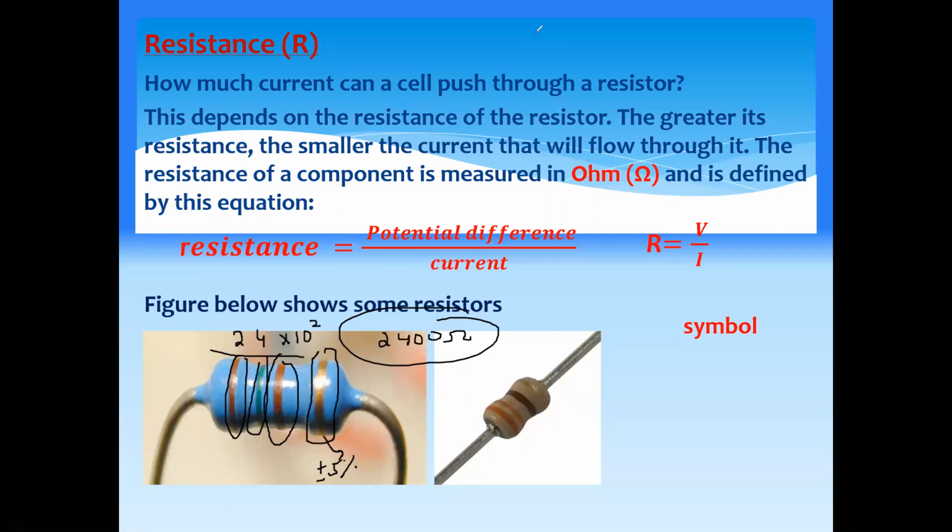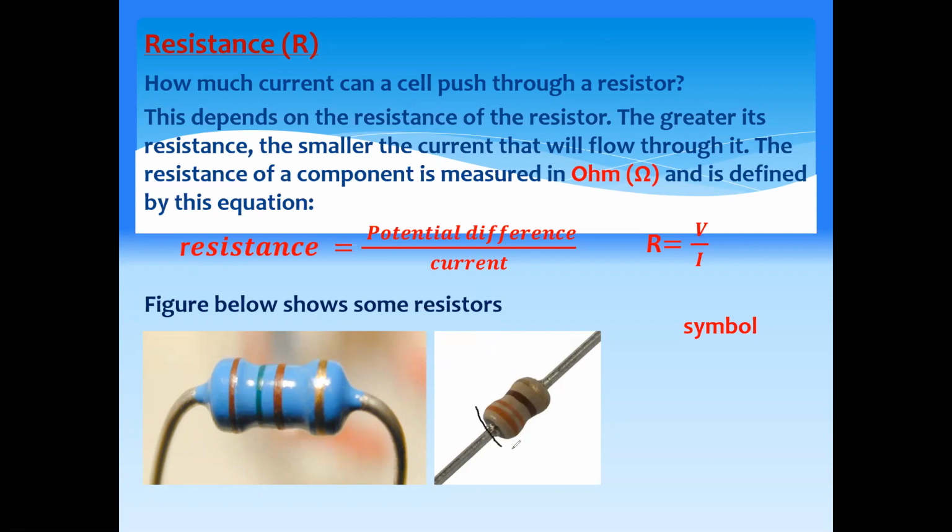But this is extra, you don't have to learn it. So you can see here, there are four strips. The first two colors represent a number, then the third color represents a power of 10, and the last is called the tolerance. Tolerance means the variation, it can be 10% or 5% more or less than what you calculated.